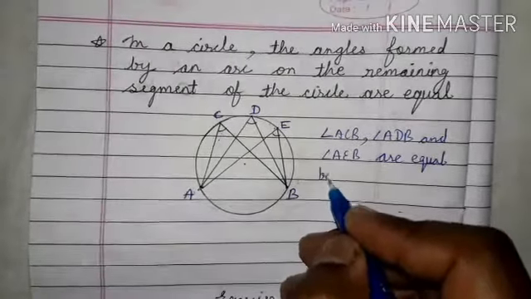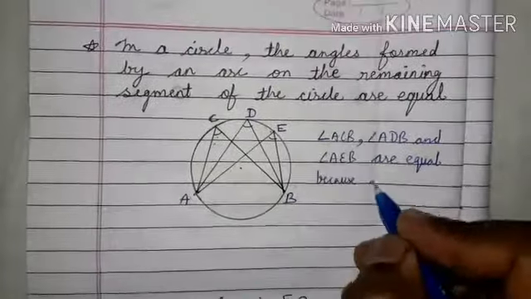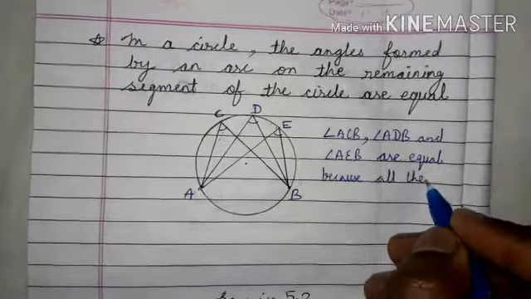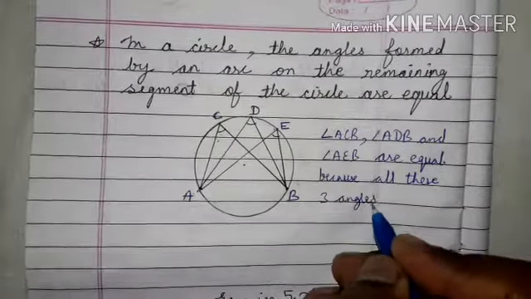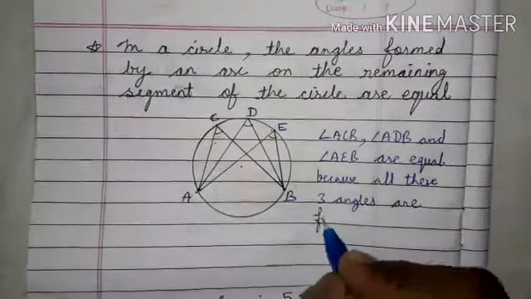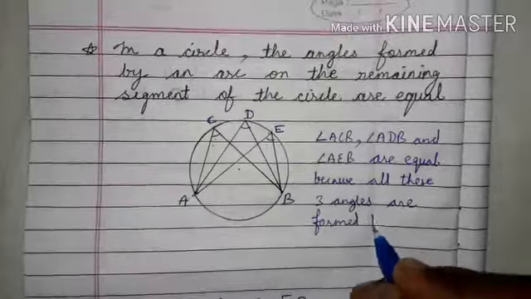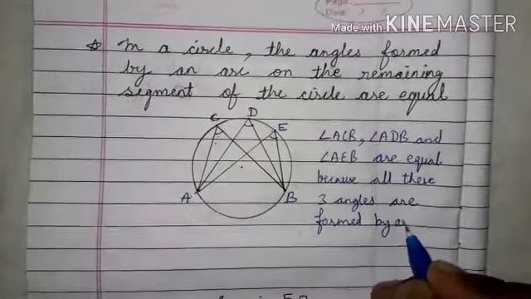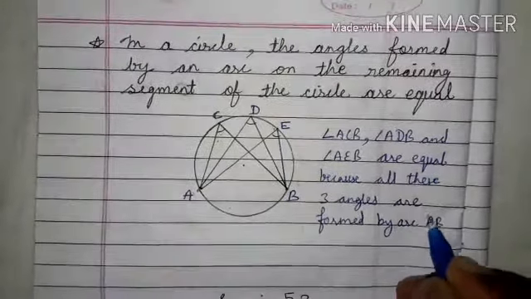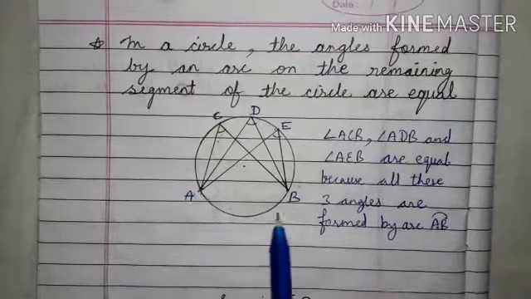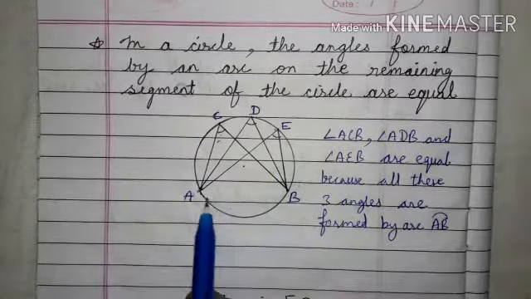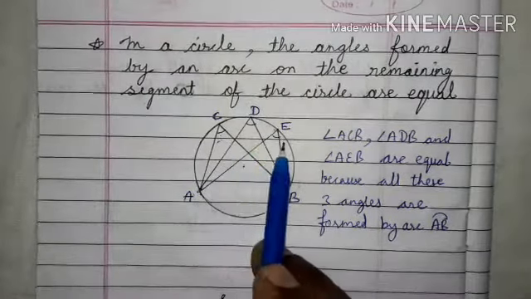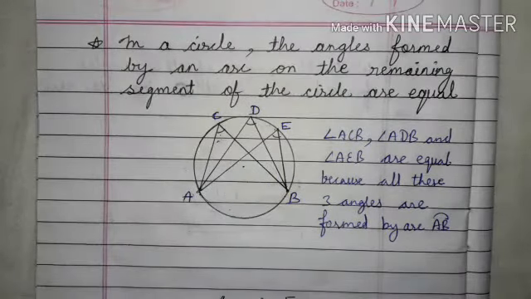Because all these three angles are formed by arc AB. These all three angles are formed by the same arc AB, therefore their values should be equal.